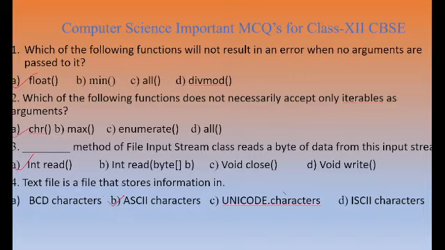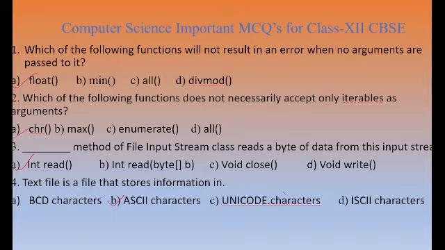When we use int read, then it will take 1 byte of data from the file. I think everyone understood what one byte means. That means one byte of data at a time it will take. At a time we can read by using the int read function.